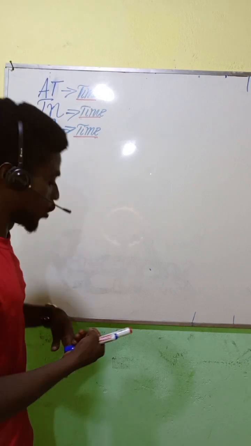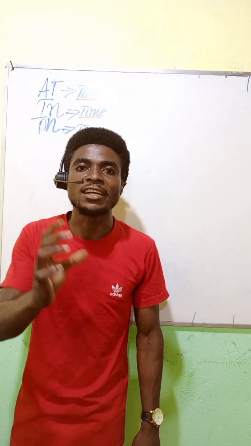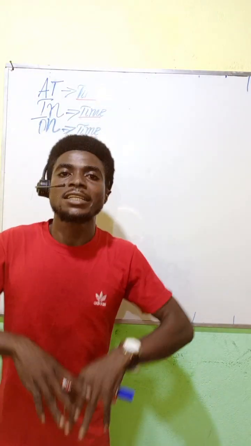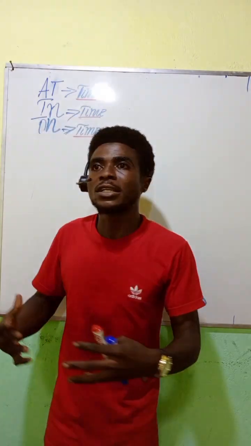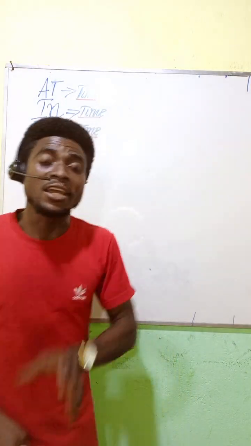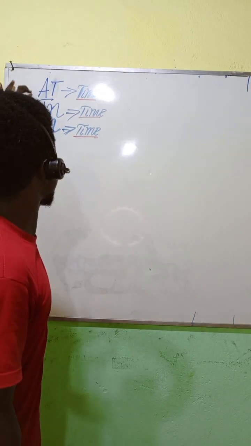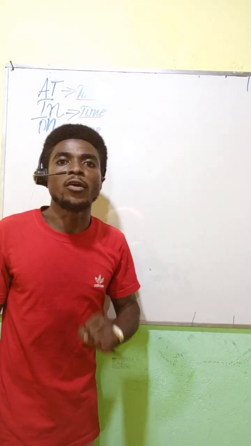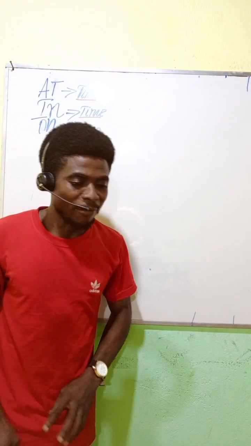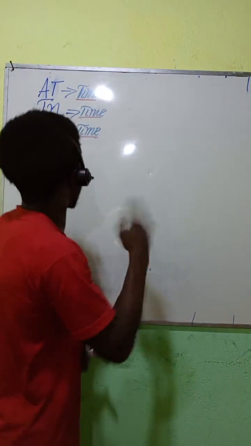These three prepositions in English may be used in many contexts. But today our focus will be only on time, because the three prepositions we have on the board all indicate time. And the question is, what kind of time? How do they all indicate time? Check it out. Here we go.